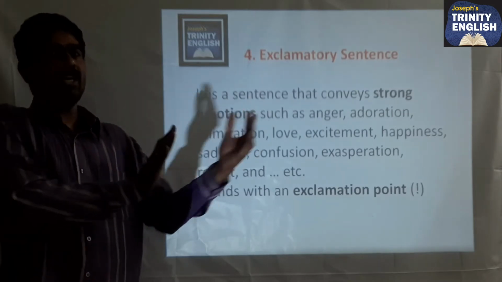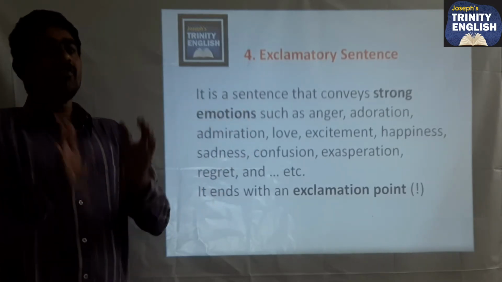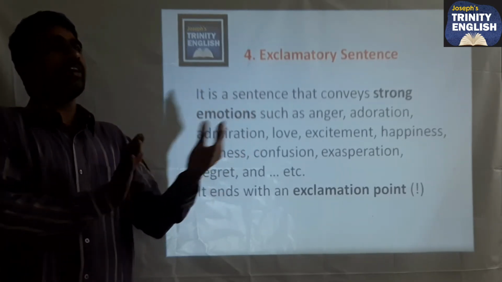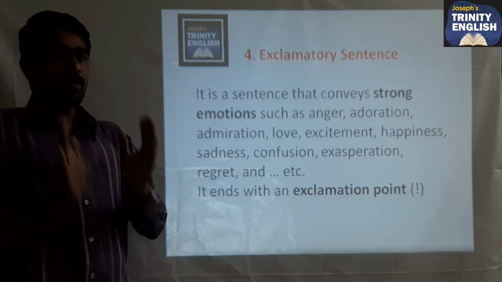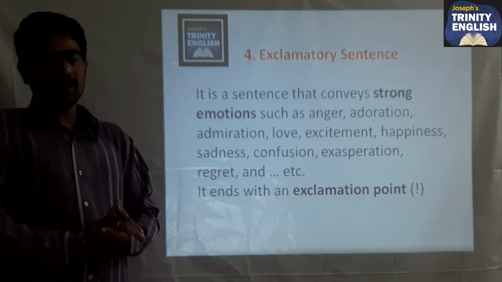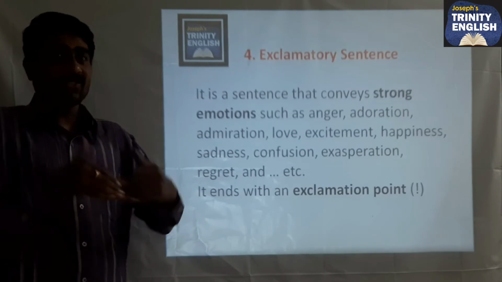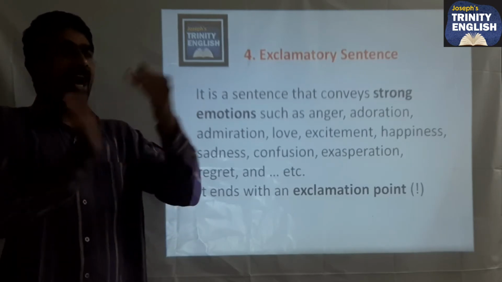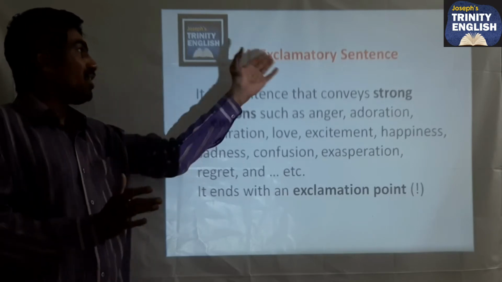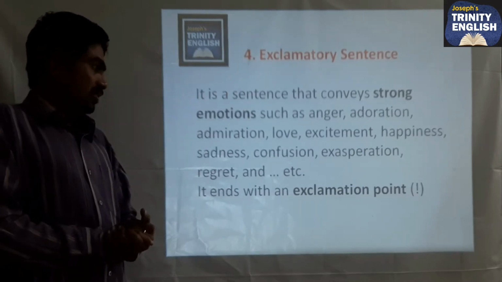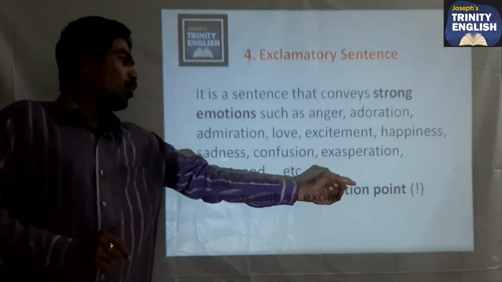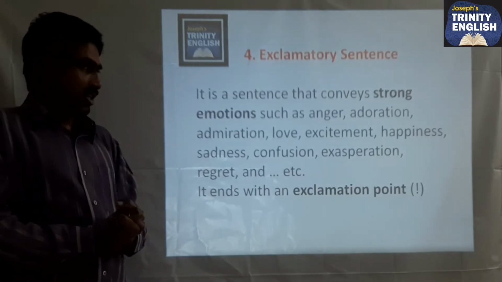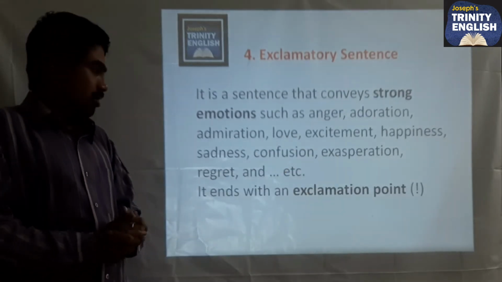For ordinary human feelings, we use assertive or declarative sentences. But if you want to talk about extra human feelings, emotions or thoughts, anything other than ordinary, we always use an exclamatory sentence. And in order to point out an exclamatory sentence, we use an exclamation mark.